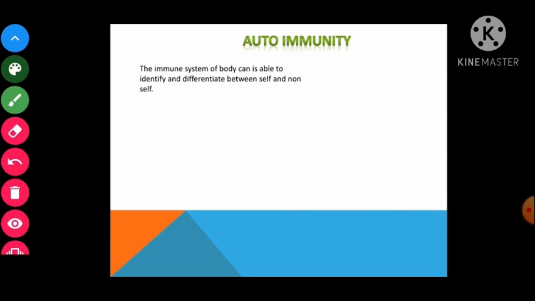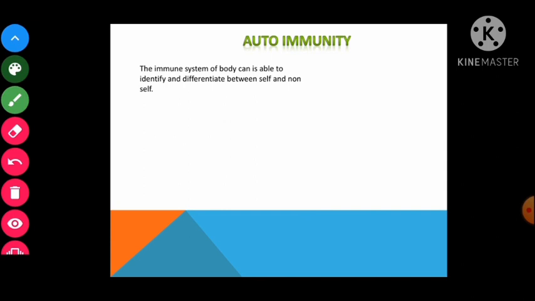So it is the state where the body loses the ability to distinguish self and non-self elements. So the body's immune system goes off the track and starts destroying self cells and molecules, right? So this is known as autoimmunity.